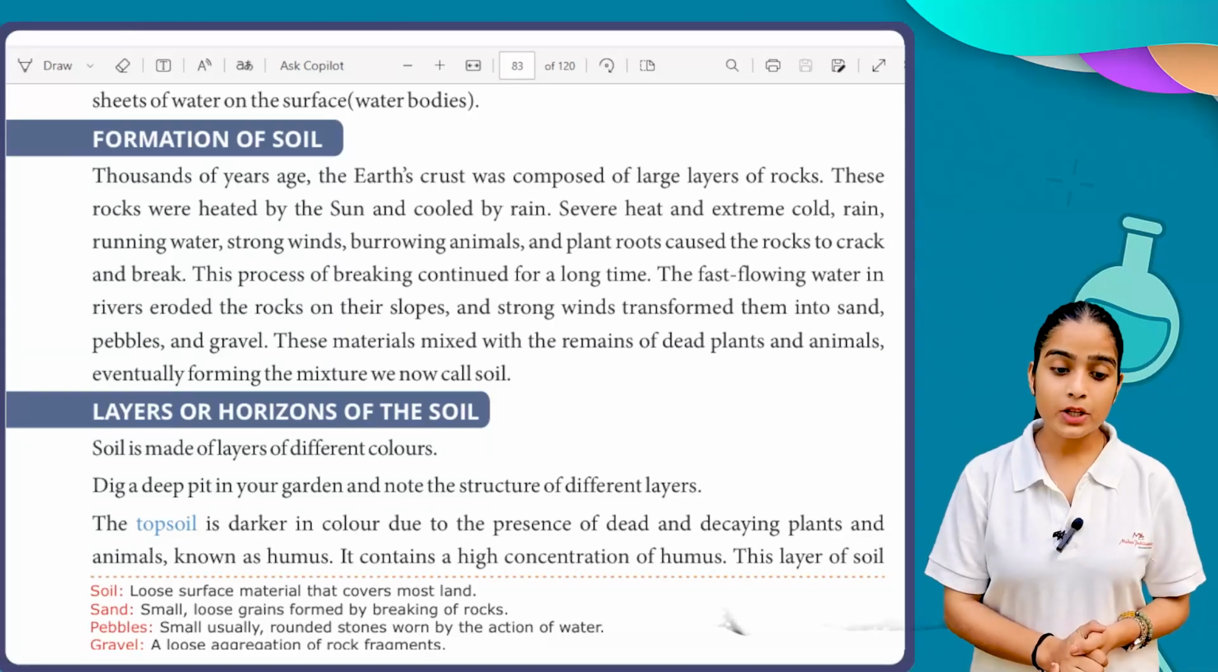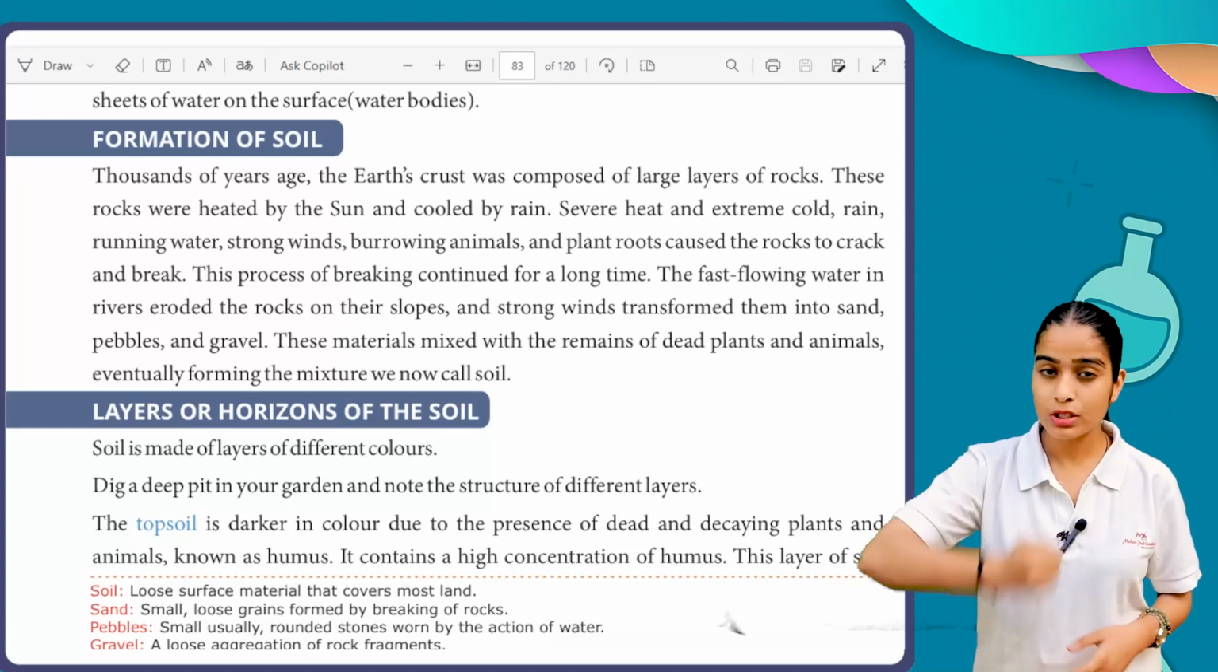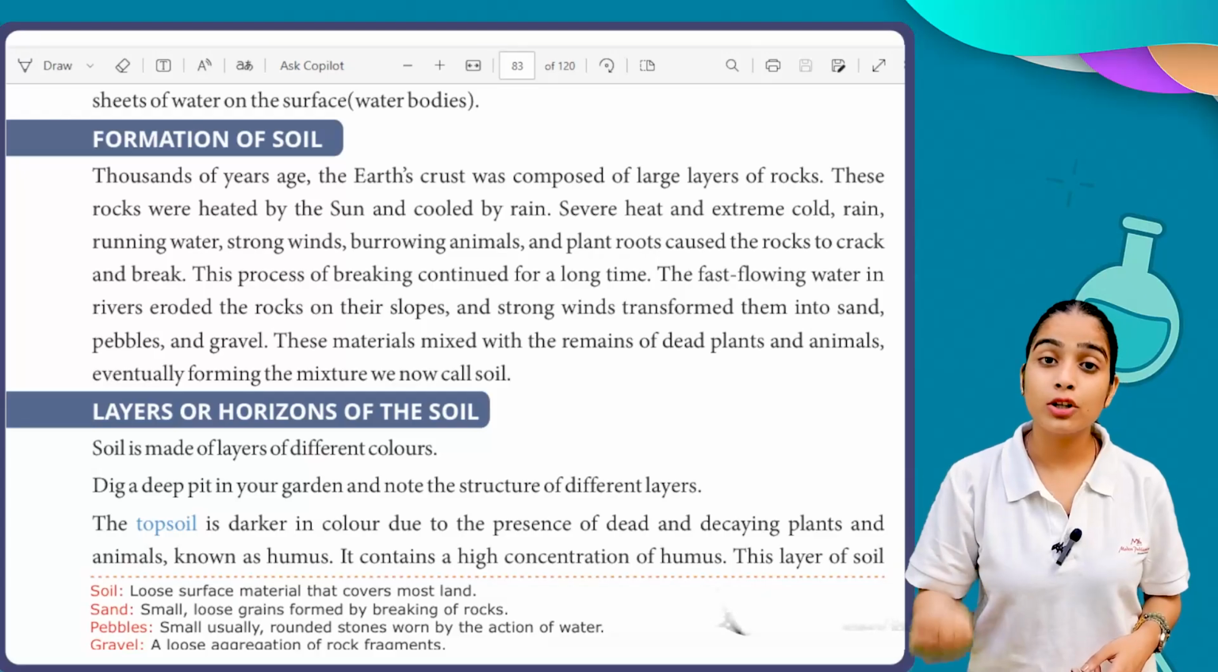Dig a deep pit in your garden and note the structure of different layers. So what you have to do is dig in your garden, and while you are doing that, you will be able to see the different colors of soil.